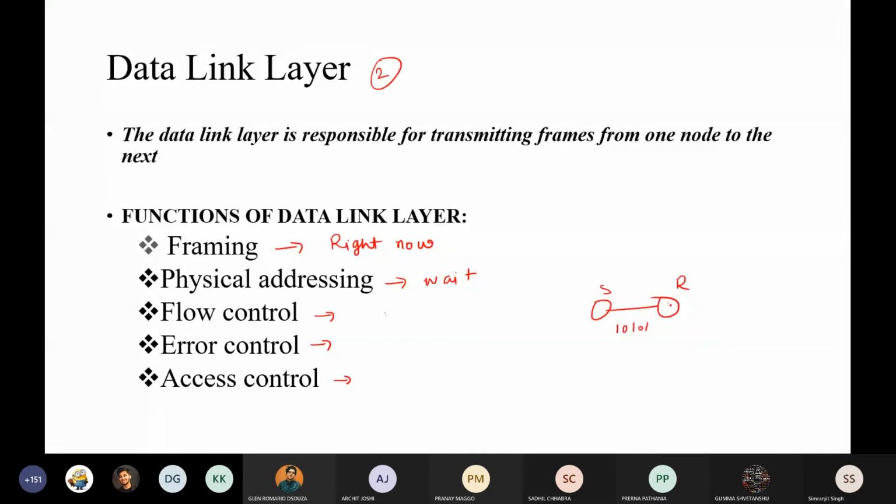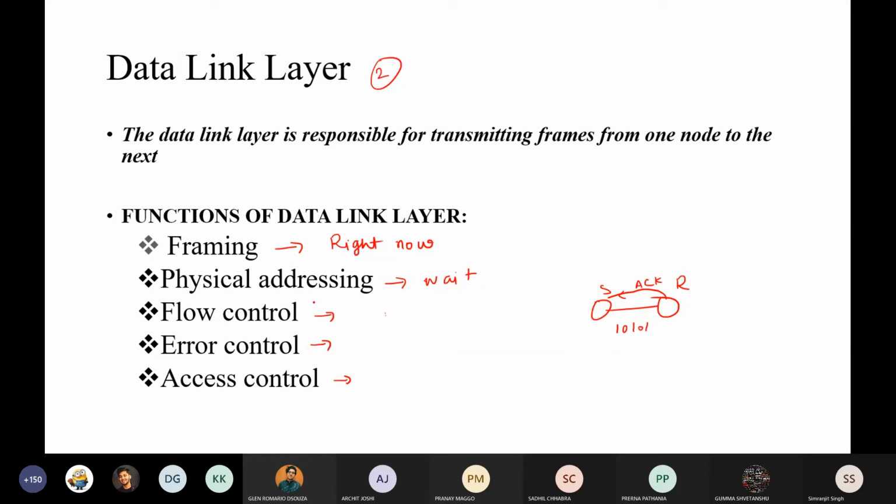The receiver, when receiving the message, should send an acknowledgement back to the sender. So this is a kind of flow. First you send the message to the receiver. The receiver sends an acknowledgement that it has received the message, and then the receiver sends the response according to what you have sent. So this is a kind of flow, and I have to control the flow.